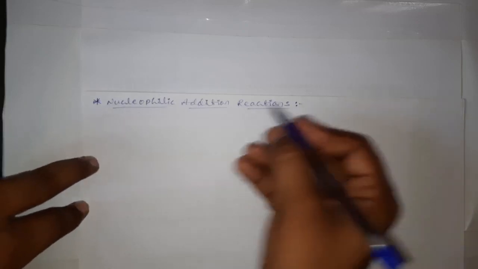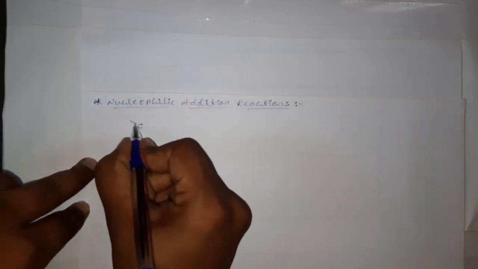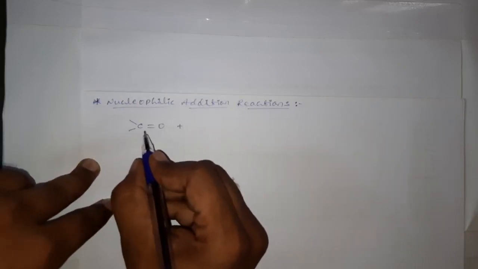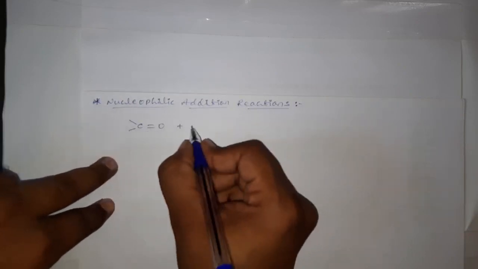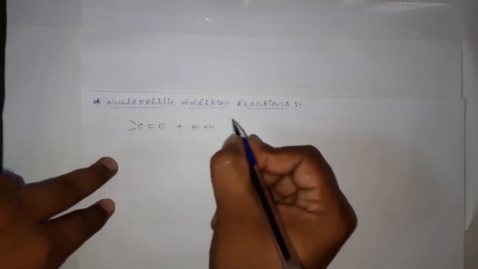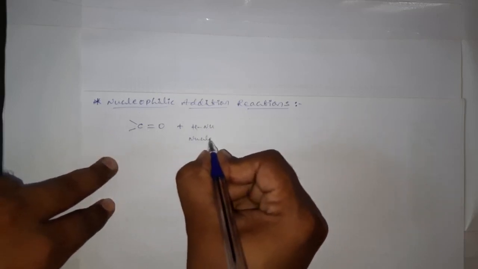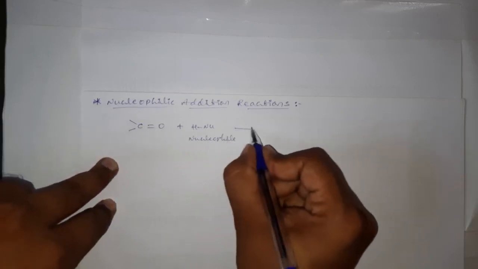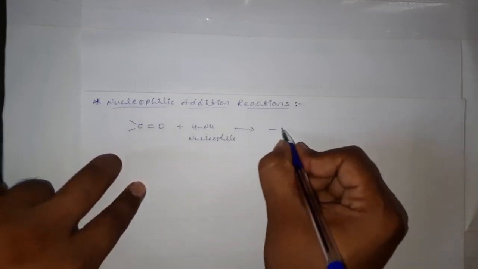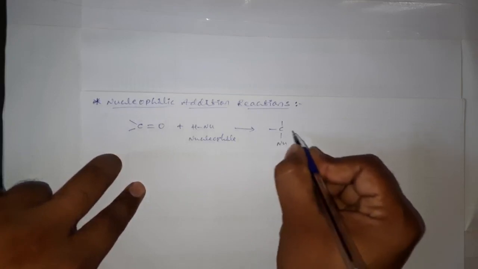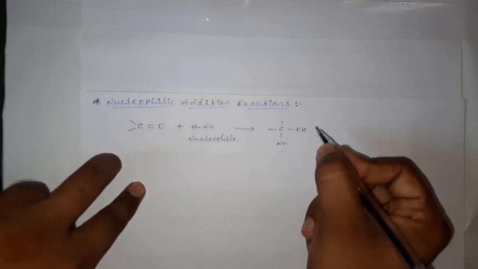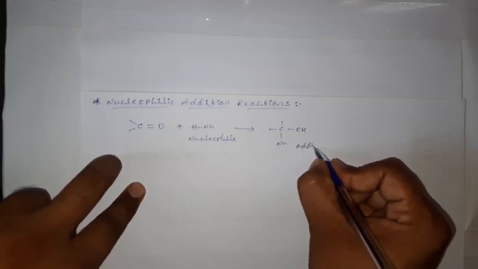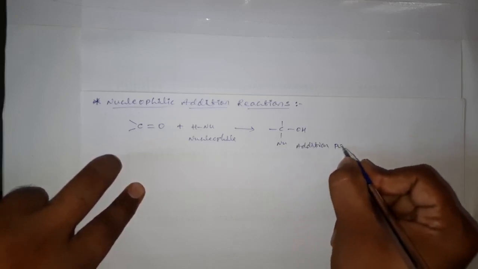The general reaction between the carbonyl group of aldehyde and ketone we can write like this: this is the carbonyl group, and here we write H-Nu as a nucleophile, and at the end we get C(Nu)OH as the addition product.